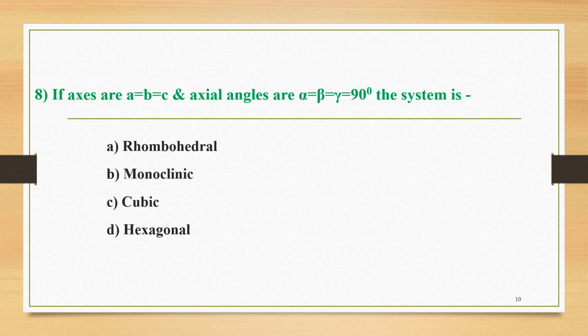The next question, number 8: if axes are a equal to b equal to c and axial angles are alpha equal to beta equal to gamma equal to 90 degrees, the system is. The four options are: A is rhombohedral, B is monoclinic, C is cubic, and D is hexagonal. We know very well that if axes are equal to each other and angles are equal to 90 degrees, then that crystal system is called the cubic crystal system, and the correct answer is option C.